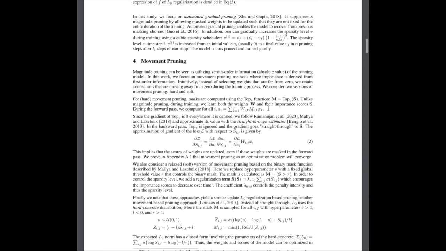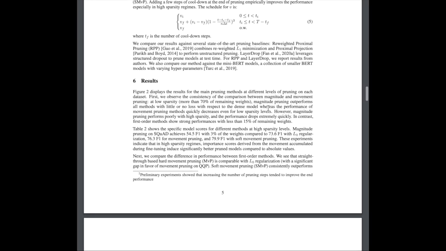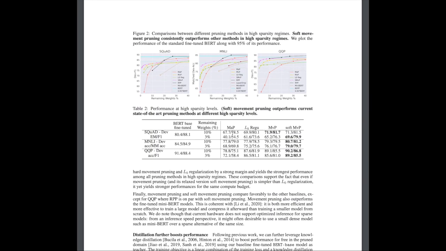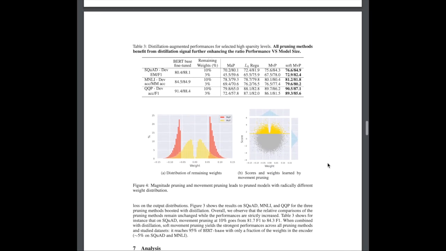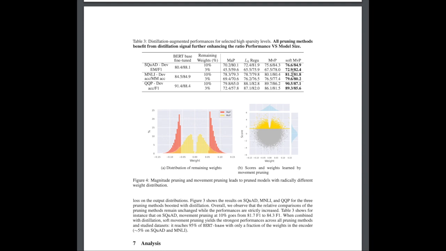At high sparsity levels such as 10 and 3%, these models barely lose accuracy on natural language inference and Quora question pair similarity. The loss in the Stanford question answering dataset is pretty significant, although they show that stacking knowledge distillation with movement pruning recovers most of this performance, even at the 3% sparsity level.